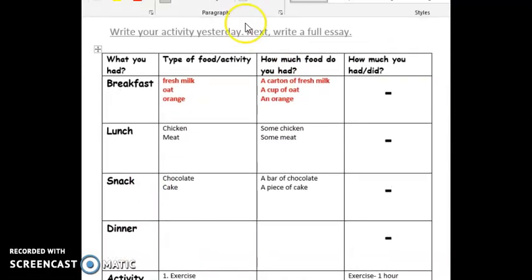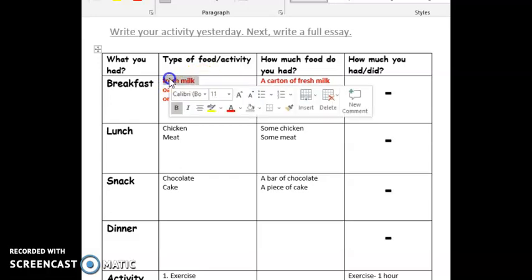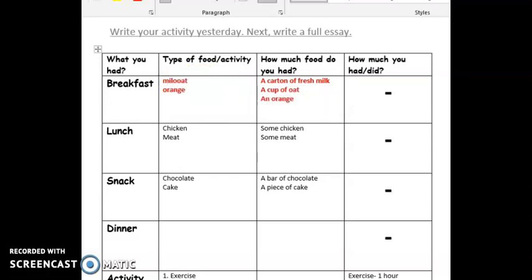So, for example, this one. This is my activity, Miss Hannah's activity yesterday. So for breakfast, I had fresh milk. So I put a carton of fresh milk. Or you want to put, tak nak lah susu kan? You want to put apa? Milo. Okay? Just put here Milo. Milo, for example. So, a cup of Milo. Satu cawan. A cup of Milo.